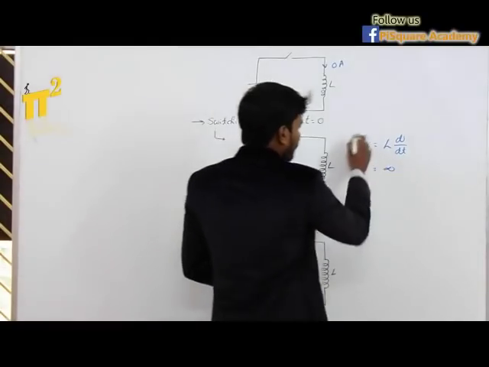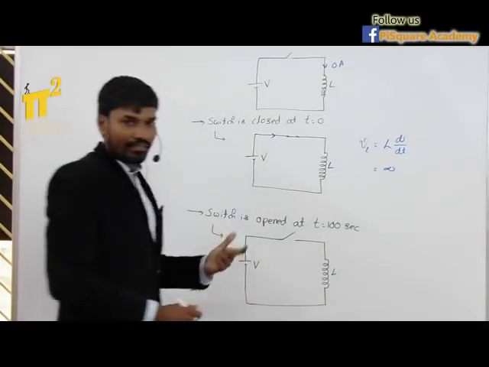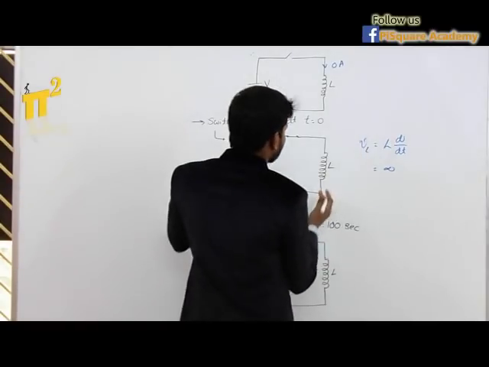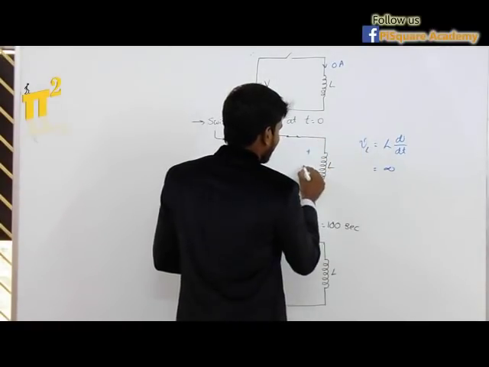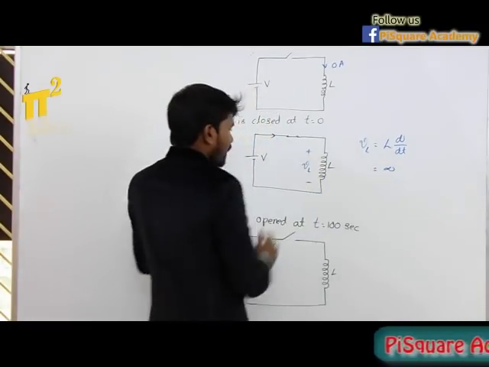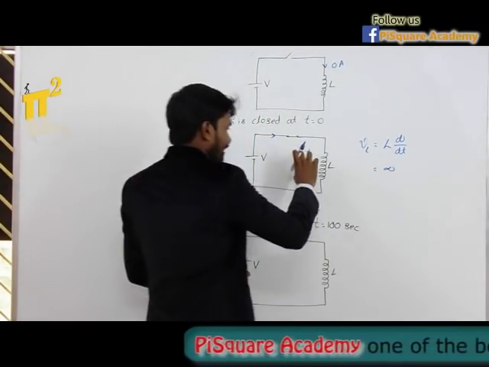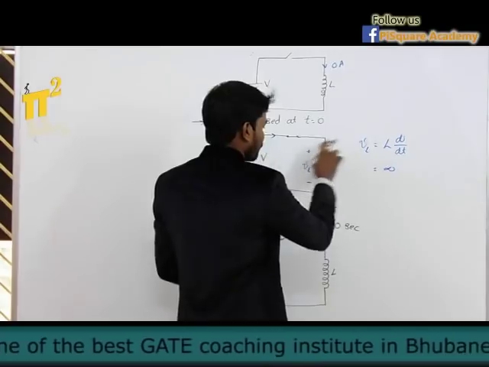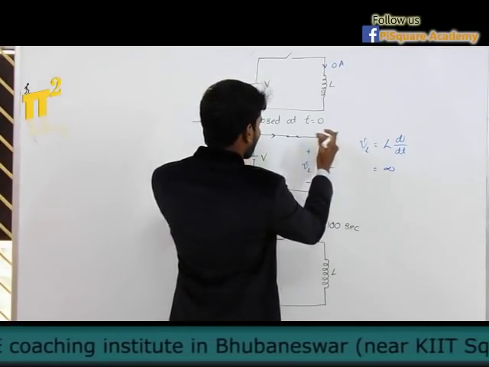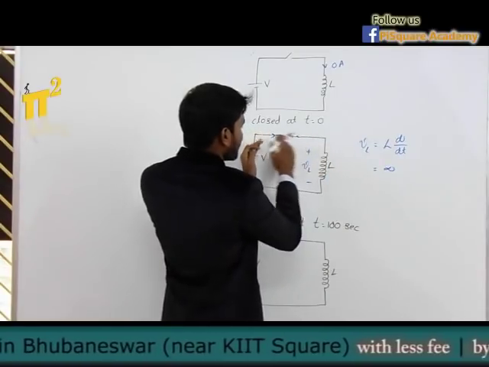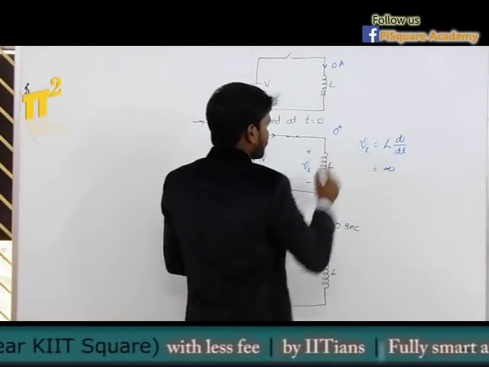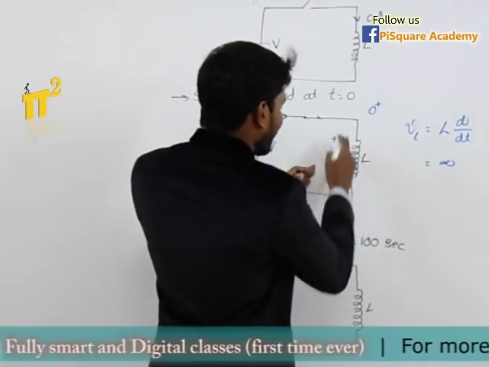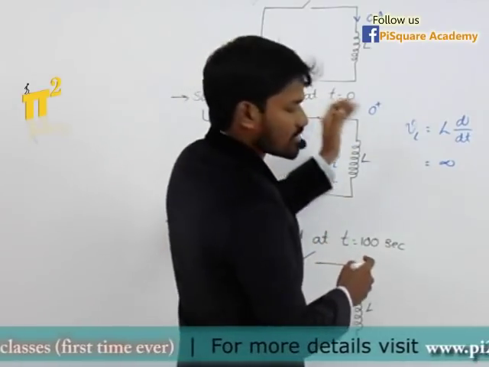And the direction of this VL will oppose the cause of creating it according to Lenz's law. So what is the cause of creating it? This current. So this VL will oppose this current. So this is VL, VL will be in this direction. Now, as there is an induced EMF in the inductance, there is opposition for this voltage. So current will be 0 at the moment of t is equal to 0 plus. So slowly this VL will reduce and this current will increase.